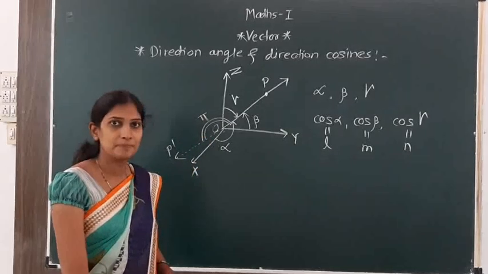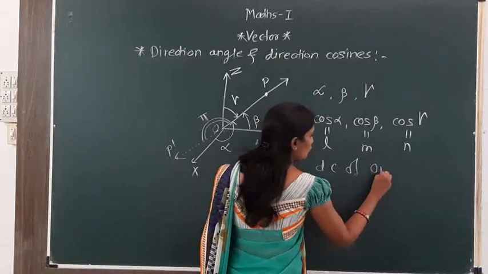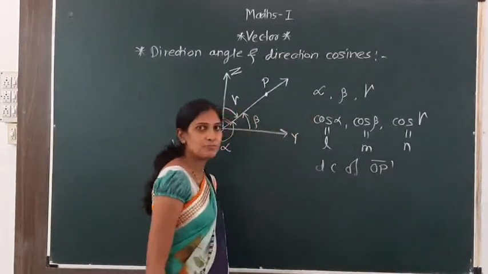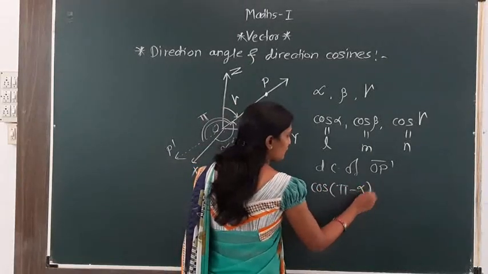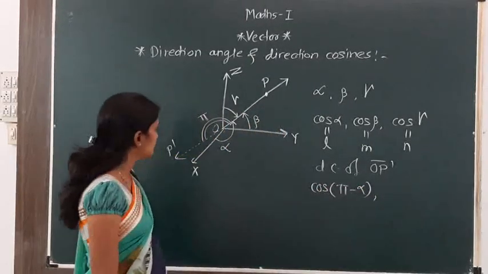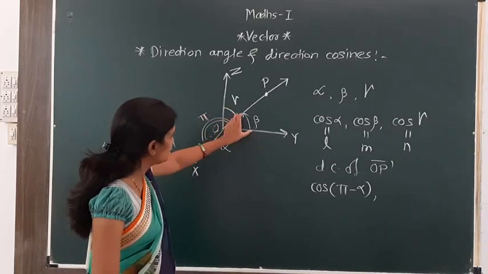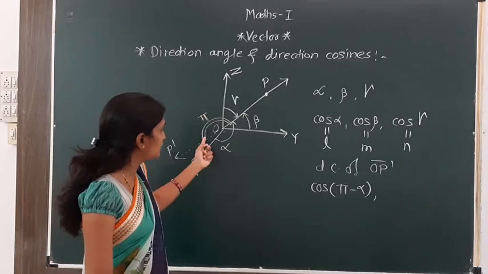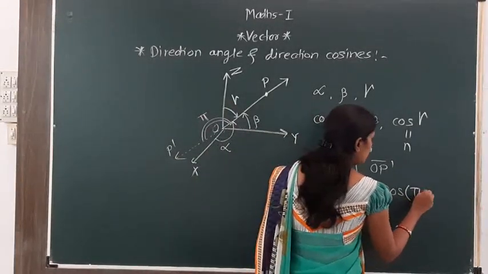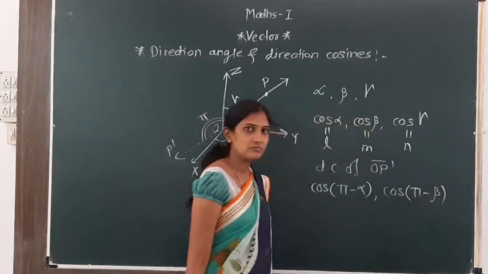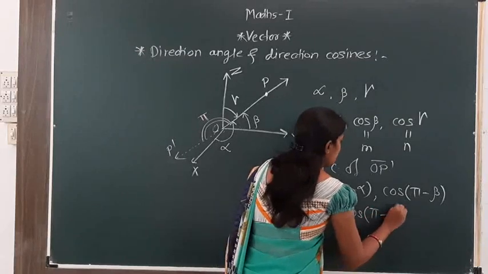So the direction cosines of OP dash bar are cos of pi minus alpha. Next, this total is pi and this is beta, so its inclination with the y-axis is pi minus beta, that is cos of pi minus beta. And the third is cos of pi minus gamma.